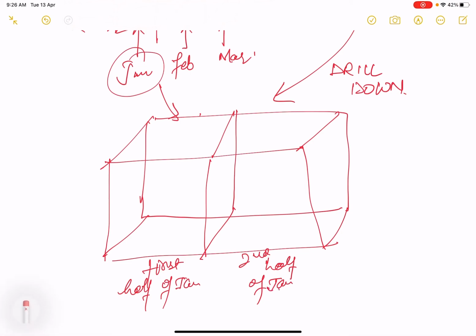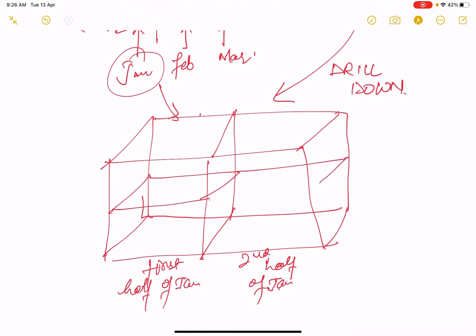Now, if we talk about the division in terms of horizontal manner, we can pick this one was UK. If this one was UK, then we can divide it into, let's say, Scotland, and another could be London.